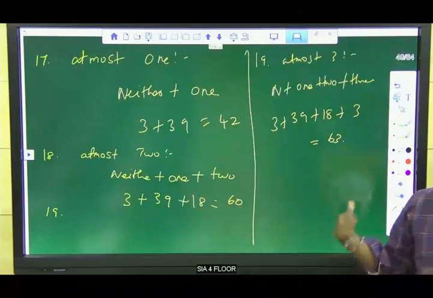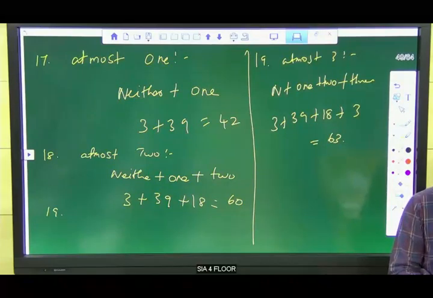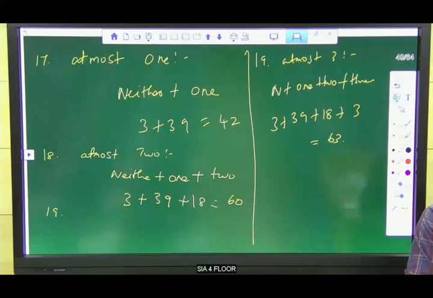Divakar, previous slide. Okay. 17, 18, 19, 20. 17 and 18 are very easy. Again, previous.